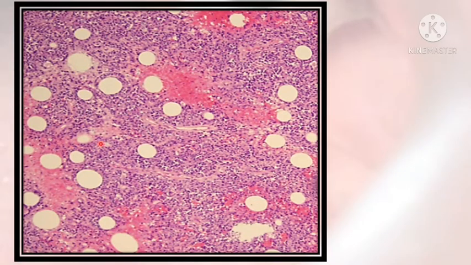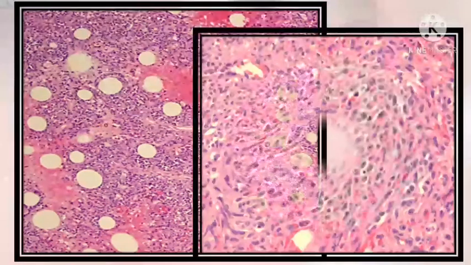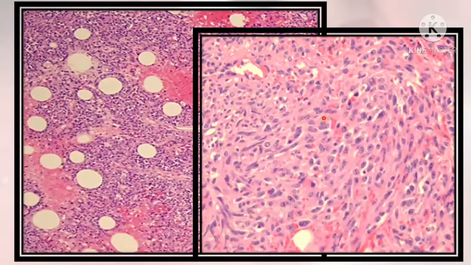This photomicrograph is taken from a case of angiosarcoma. You can see that there is solid growth pattern with lakes of blood. And you can see that it has infiltrated into subcutis. You can see fat spaces. Higher magnification of the same, you can see markedly atypical cells with prominent nucleoli and increased mitosis. So this is a case of angiosarcoma which infiltrates into subcutis and destroys the adnexa.